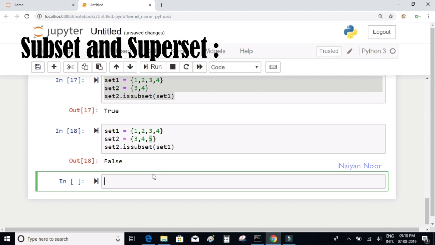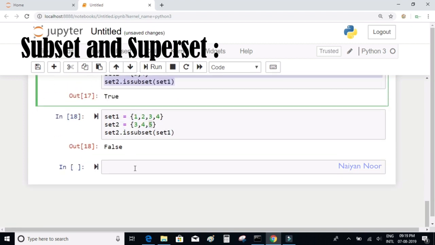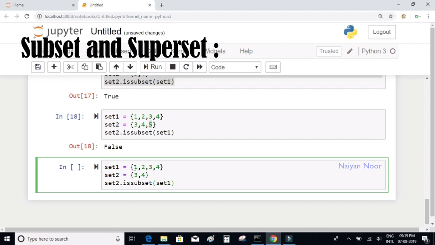Okay, now there's also a function called superset. It's basically just like subset, just the reverse way of asking, right?